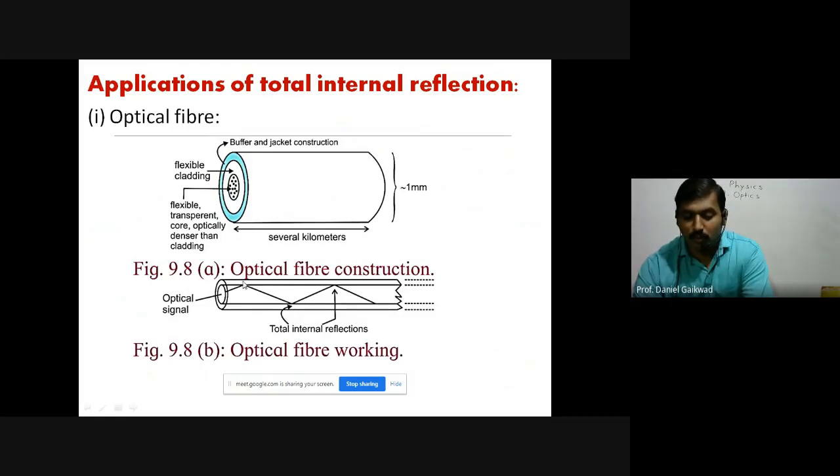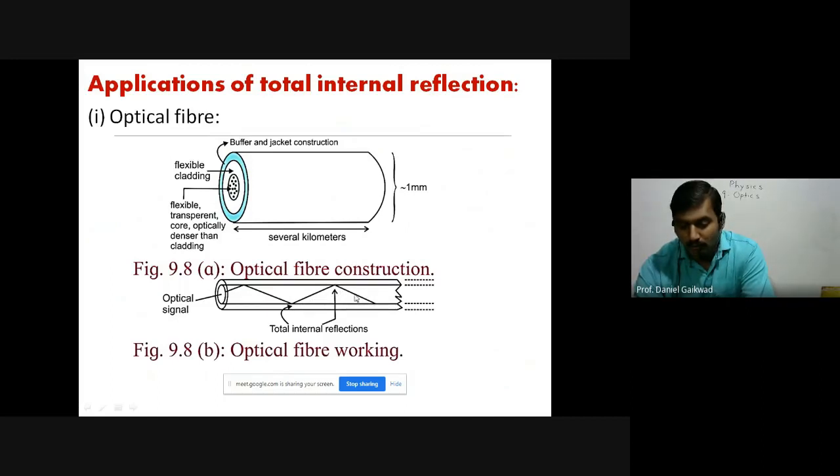Check carefully here, we have the normal, and the angle of incidence is suppose greater than the critical angle, the ray will be totally internally reflected into the core medium. Check carefully, if the ray is inside the core and supposed to enter into the cladding, but if the angle of incidence is greater than the critical angle, then we have the phenomenon of total internal reflection. The ray will be totally internally reflected into the same core medium. Check carefully. Now again it will reach the other boundary. Again we have the phenomenon of total internal reflection.